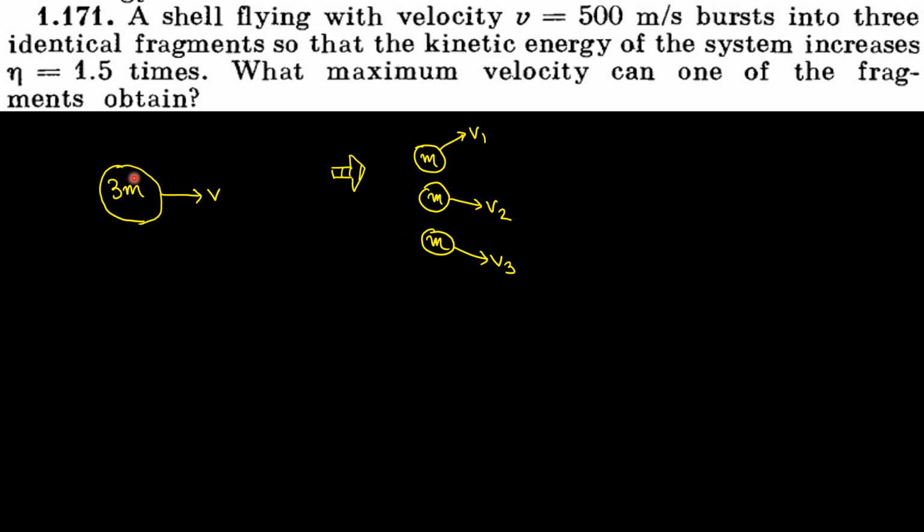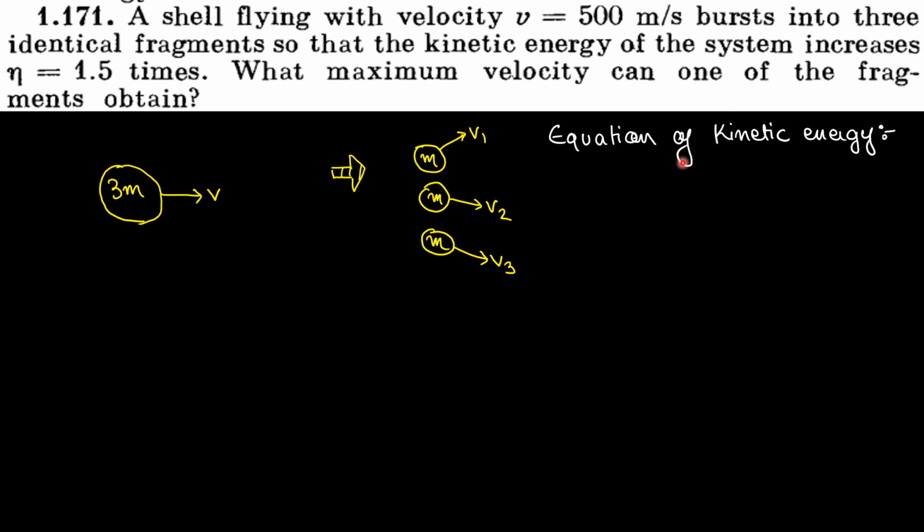See, this explosion imparted some explosive energy into the kinetic energy of the particles, no? Some amount of energy from the explosion was used to increase the kinetic energy of the system. I must find the distribution of v1, v2 and v3 such that v1 is maximum, that is the first condition. The second condition is that the total kinetic energy of this system should be 1.5 times the kinetic energy of the initial shell. So let me first write down the equation of kinetic energy.